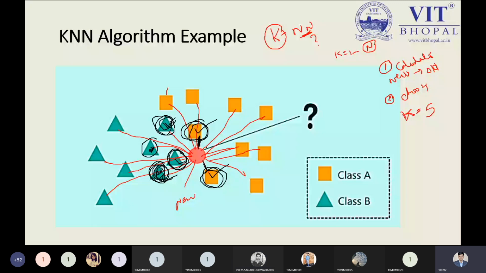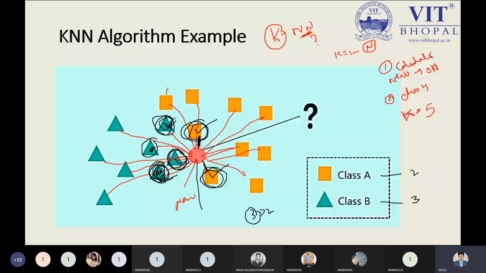From these data points, now you need to calculate how many belong to class A. Tell me how many data points belong to class A. 2. Good. And how many data points belong to class B? 3. Super. As we know mathematically, 3 is more than 2. So we can easily determine that the new data point we entered is matching with more of the features relative to class B. So the new data point will be class B.